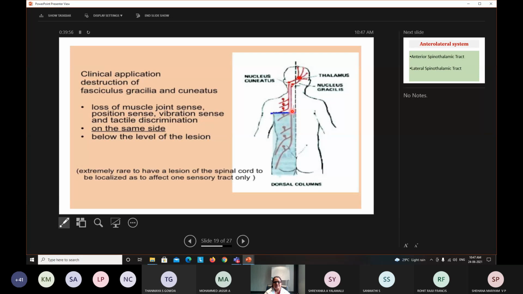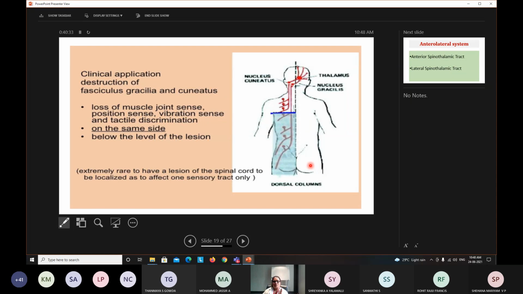Why are opposite side sensations not affected? This is because the second order neurons of the tract cross to the opposite side. Second order neurons carrying the sensation of the right side will cross over to the opposite side. If a complete transection occurs, then there are chances of loss of sensation on the opposite side also.